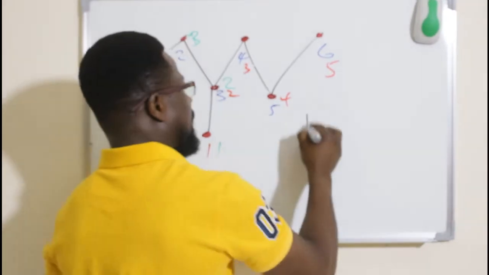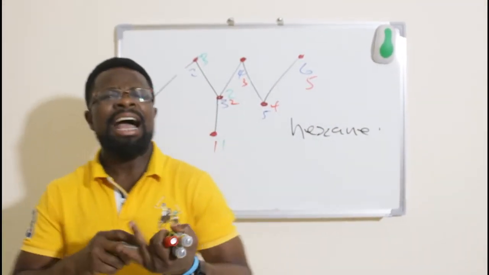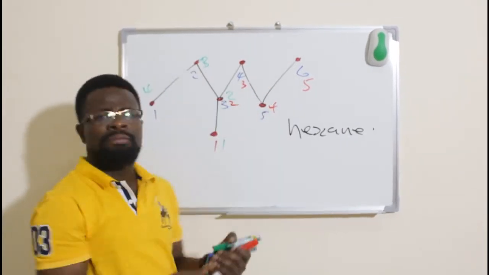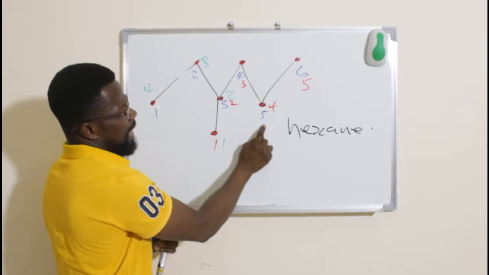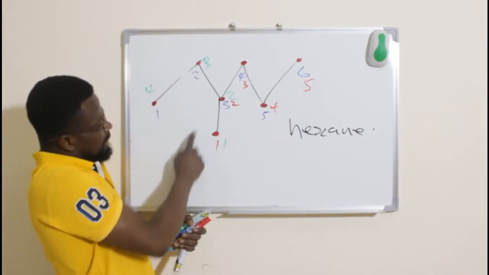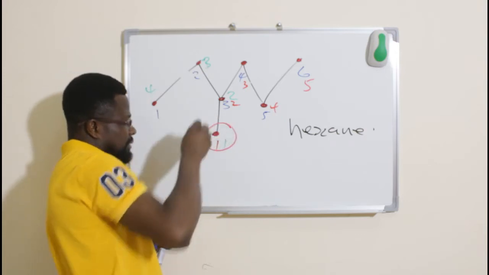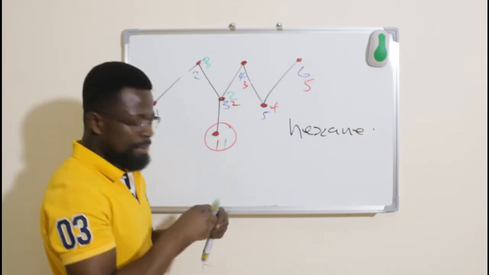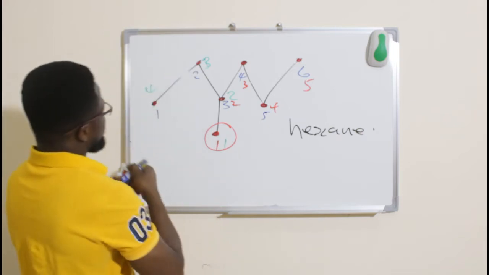Hexane. So now this becomes hexane. I have a hexane, but that is not the name of this structure. Because look at it, we have 1, 2, 3, 4, 5, and 6. There is something here, and that is the what? It's a substituent. I am going to draw this structure in the common one that everybody knows, and that is